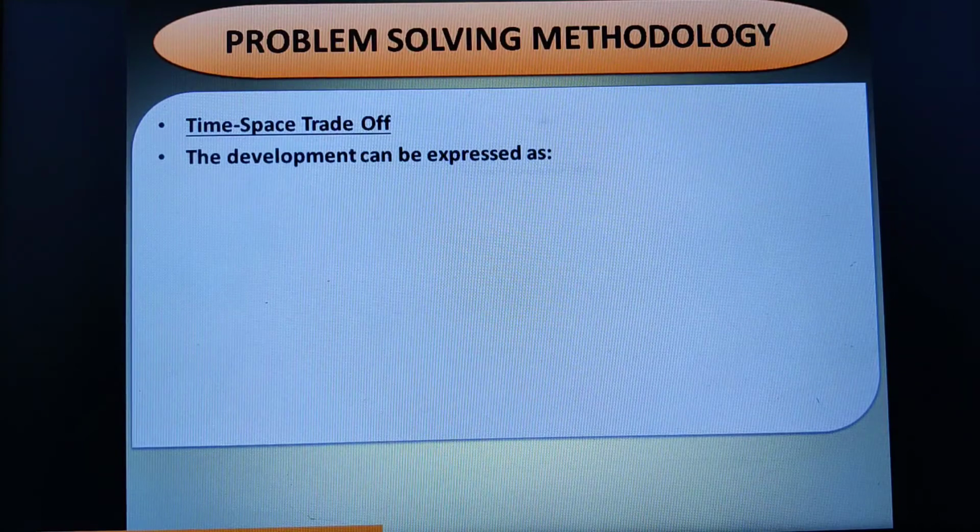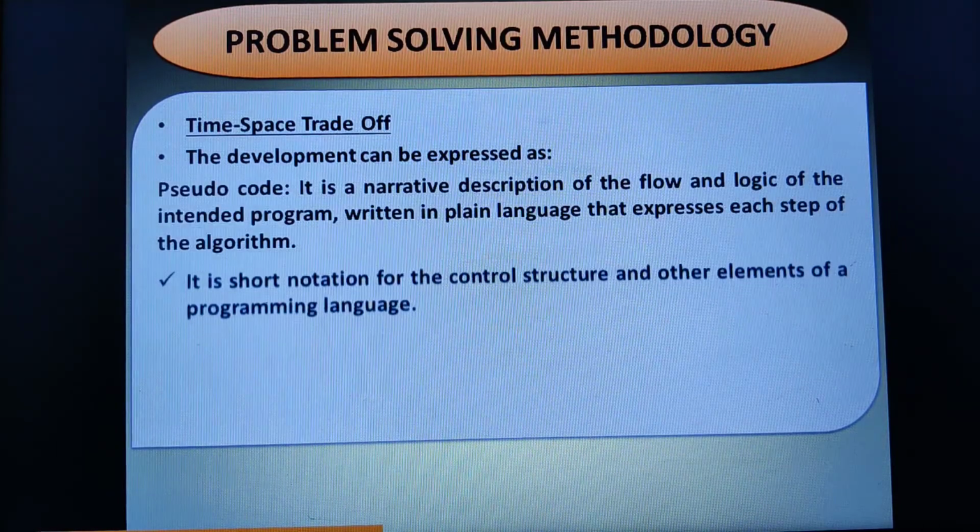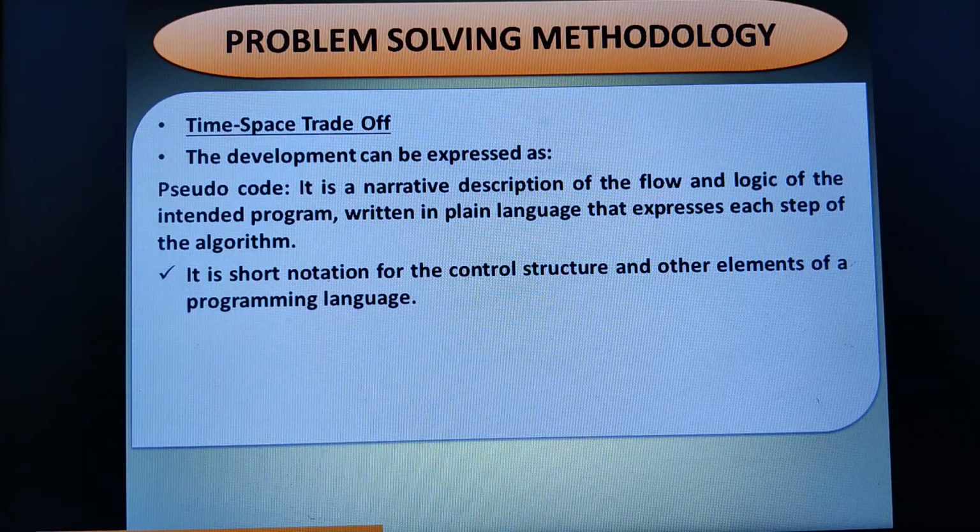That's what trade-off we have completed. Next one is what? Pseudocode. What exactly is this pseudocode?